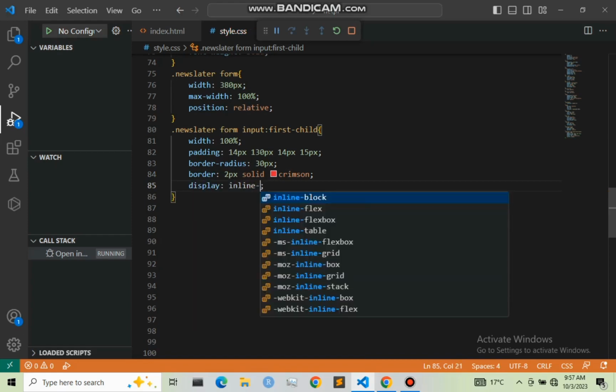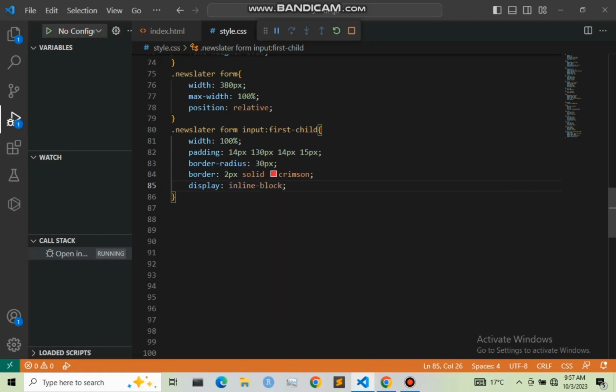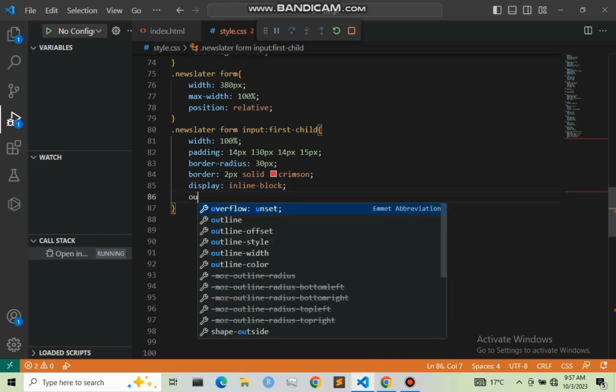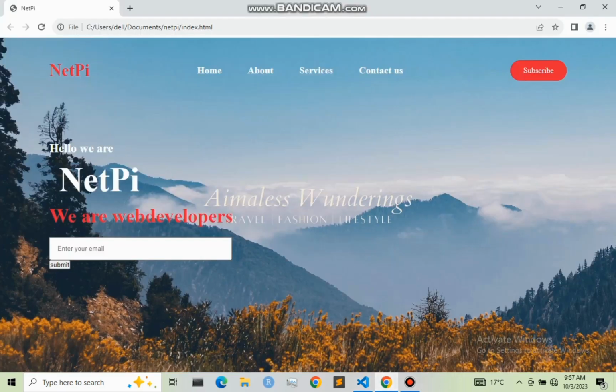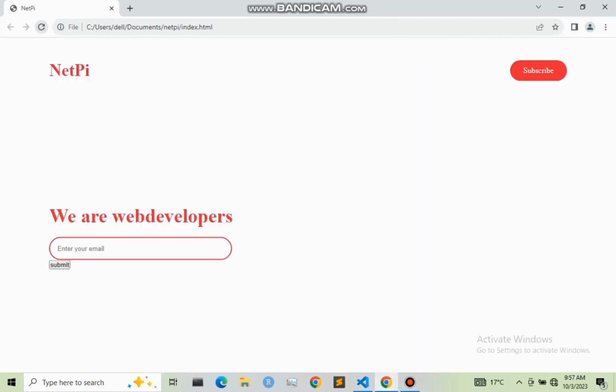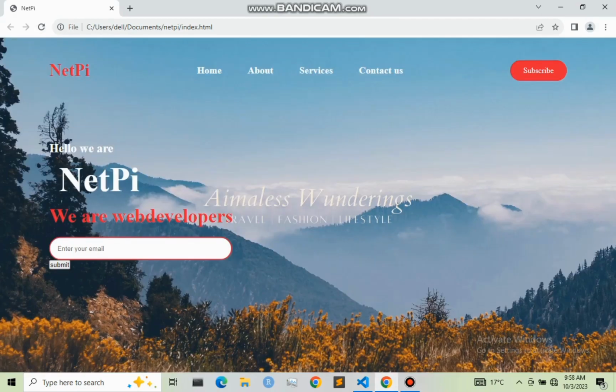Also, I'm going to give it the outline. I wanted the outline to be none. So let me save this and refresh our web page. So we have designed this first input right here.